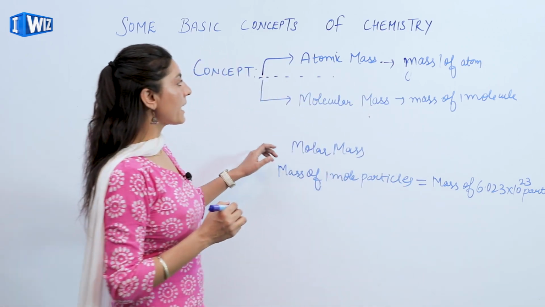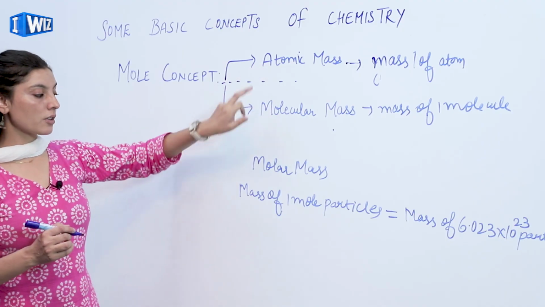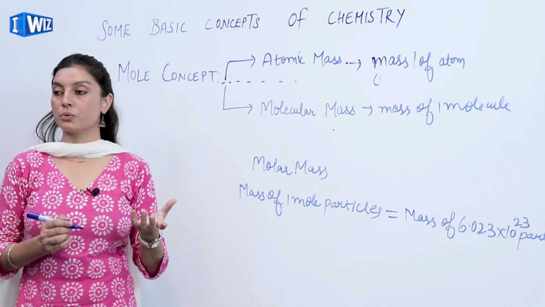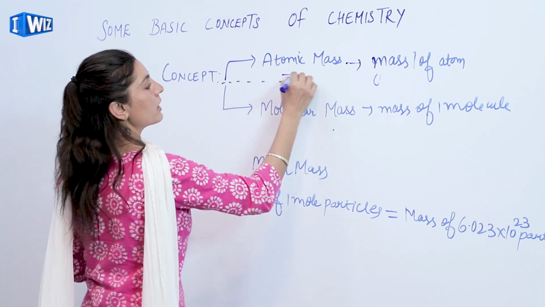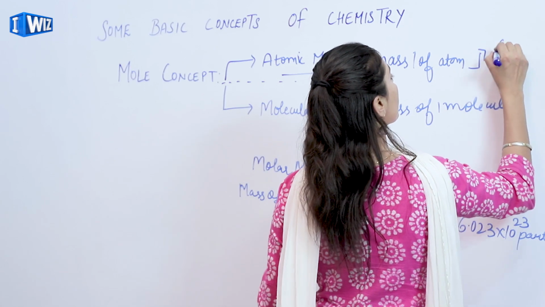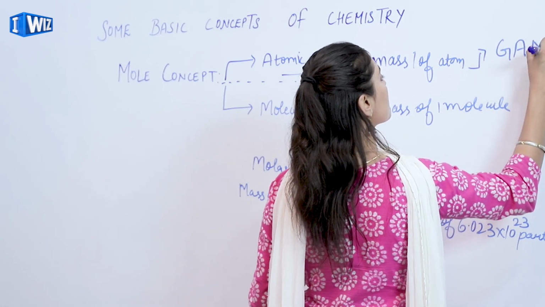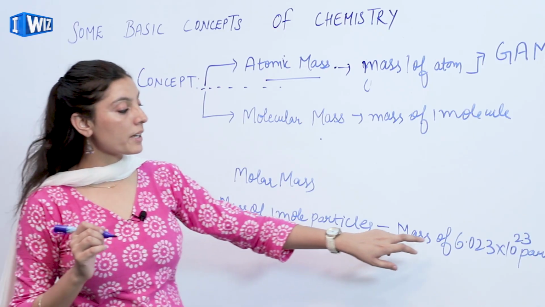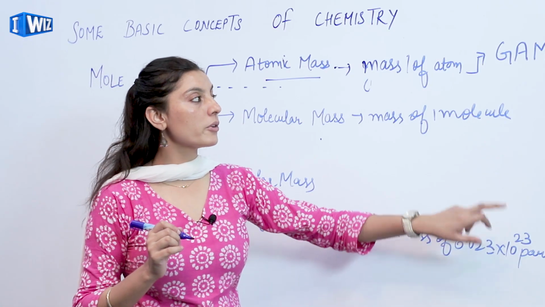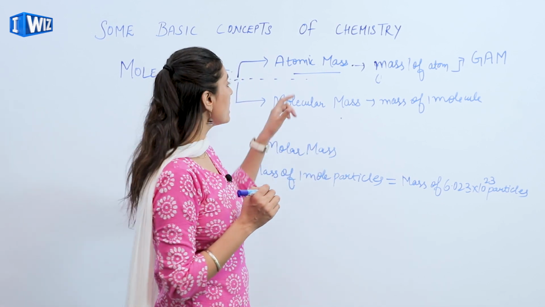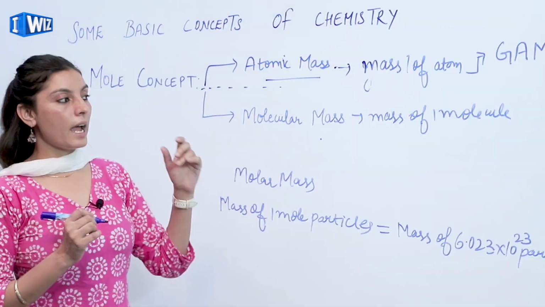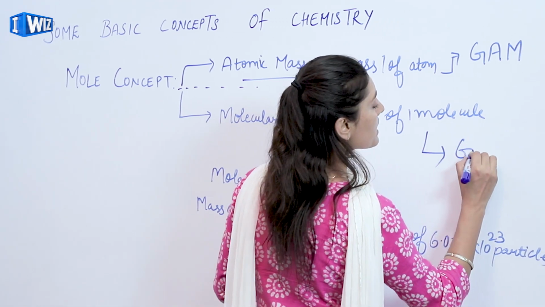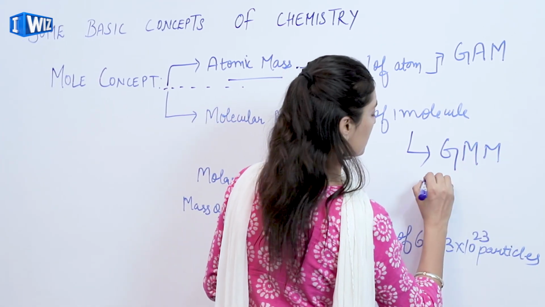Now, when I talk about the atomic mass and the molecular mass of these particles, different terms are used. For the atomic mass, we say gram atomic mass, because the mass of 6.023 into 10 raised to the power 23 atoms is equal to the gram atomic mass. And when I talk about the same for a molecule, that is the gram molecular mass.